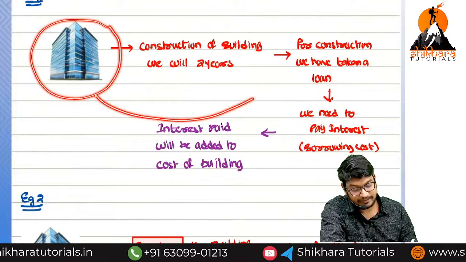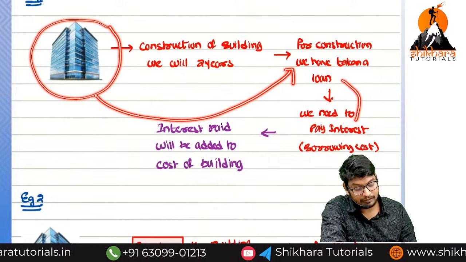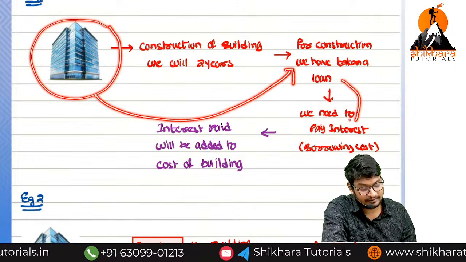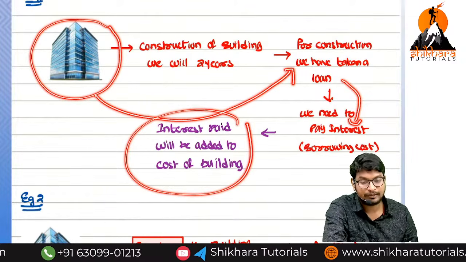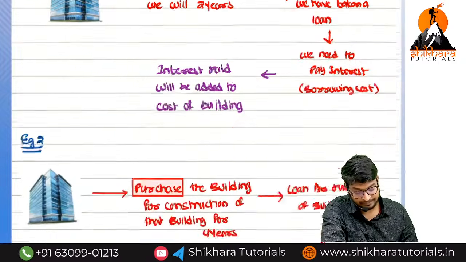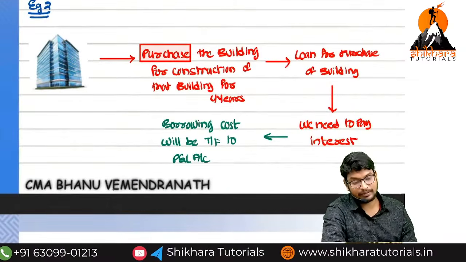For this qualifying asset, we have taken the loan. On that loan, what do we need to pay? We need to pay the interest. This interest should be capitalized, that is, we have to add it back to the asset because it is capital in nature. See example number 2.